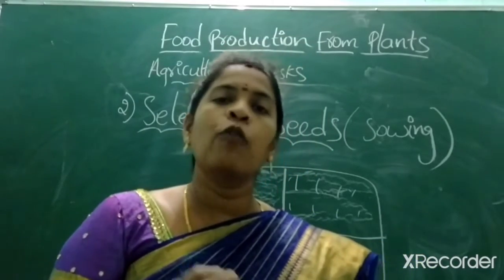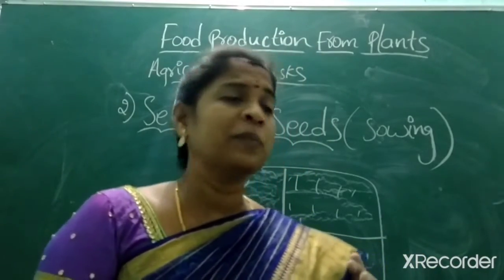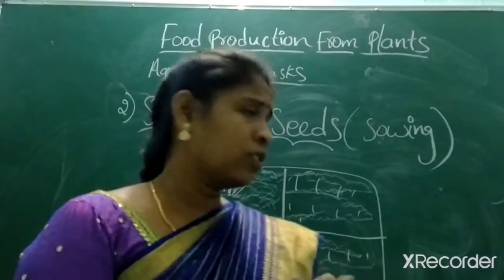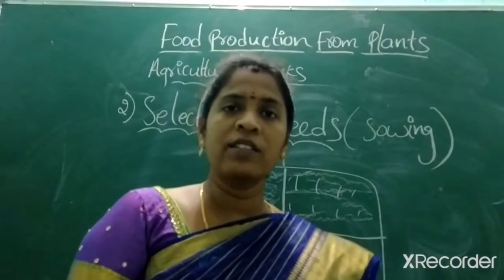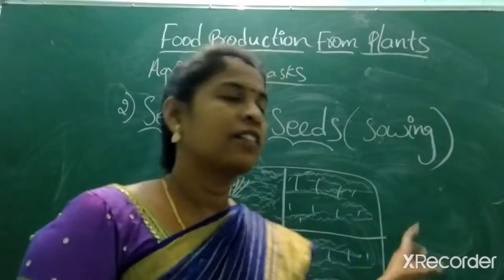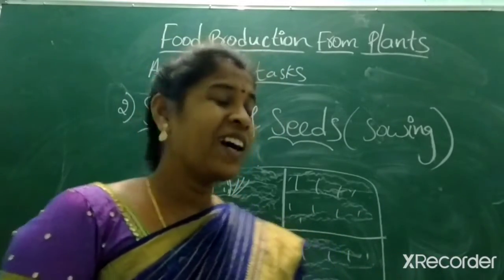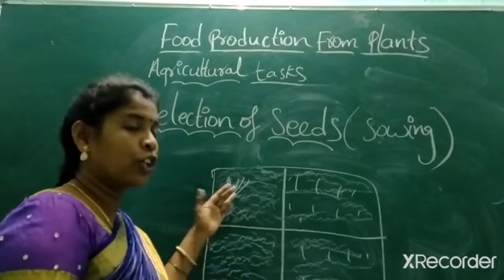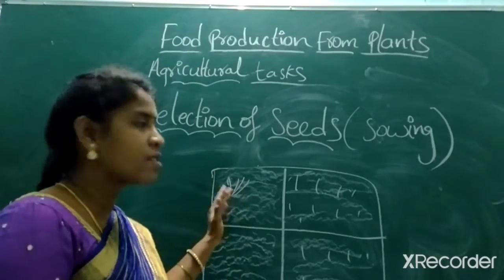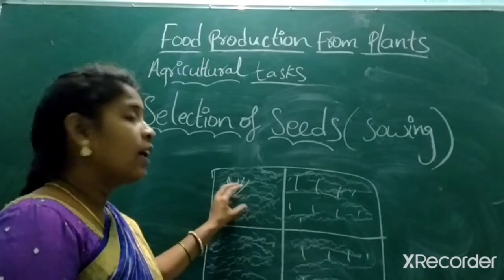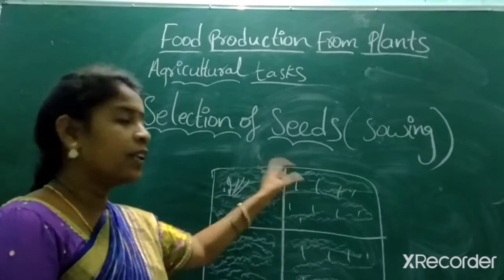For that, they give proper space, look at the width and length, and replant it. The plants have grown in a certain area, a huge number of plants, and later they remove all those and replant them.